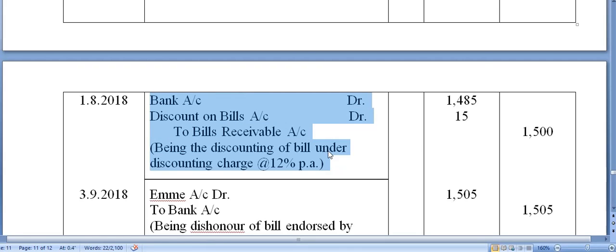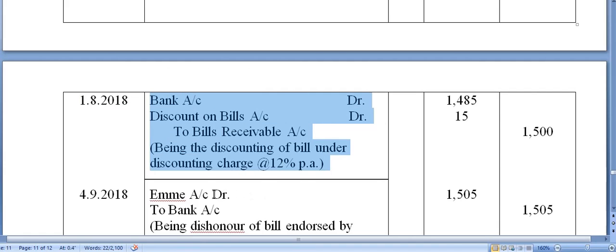You know this very well, and how to find the discounting charges. You already know. Okay, it will be 1500 into 12% into 1/12 because only 1 month is left, because it is the month of August, right? On 4th September is the date of maturity, right? So only 1 month is left. So this is how you will calculate the discount on bills. So you know the entry.